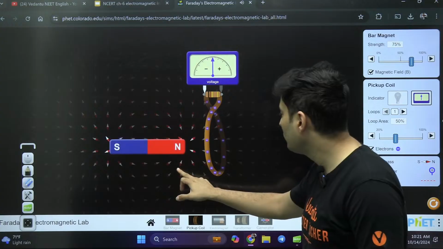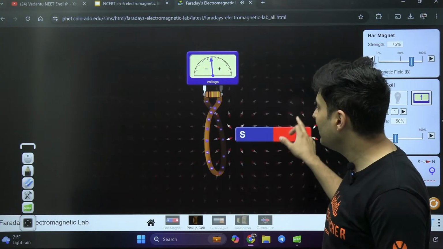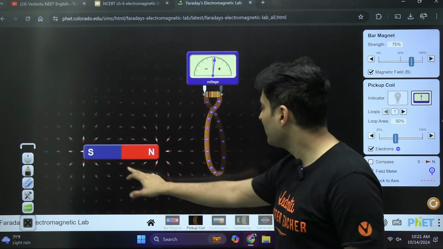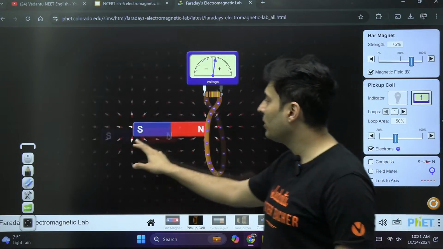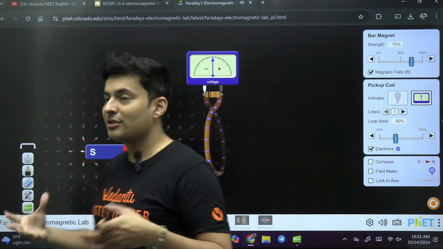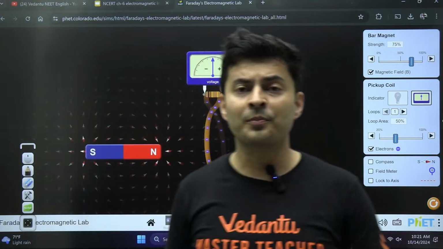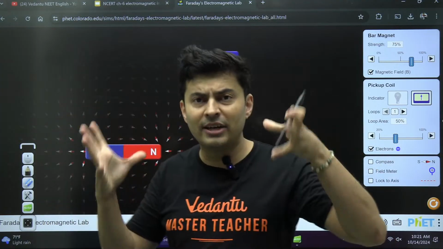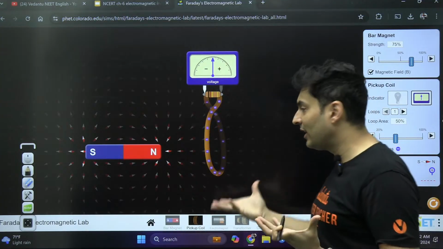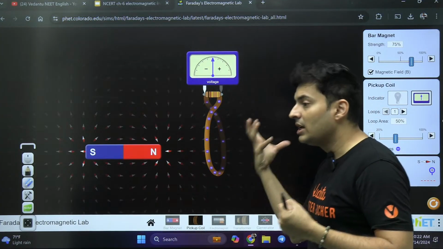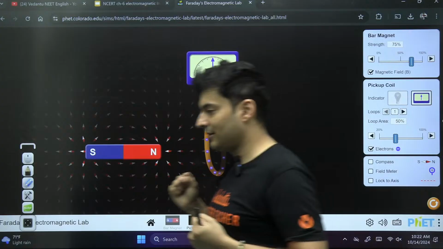But the moment I move the magnet, you can see the fields are changing, and that is what produces electricity. So this was the main conclusion: a changing magnetic field, basically flux, through a coil produces electricity.